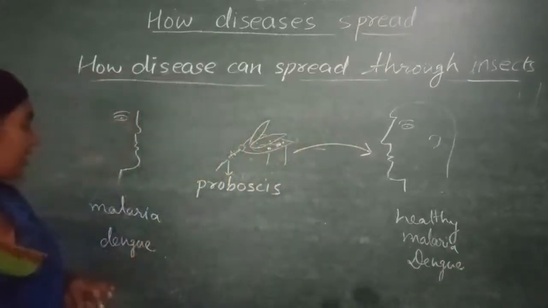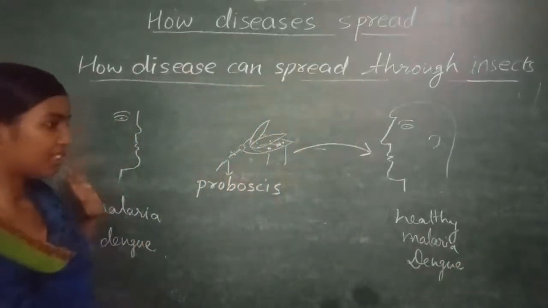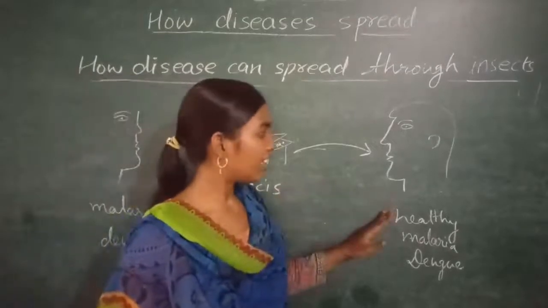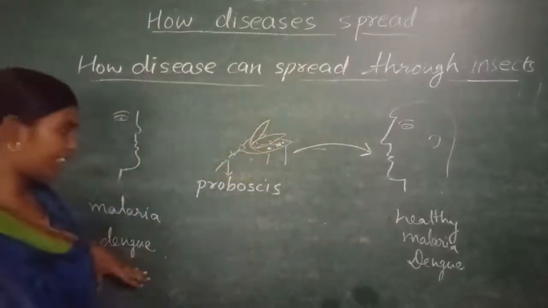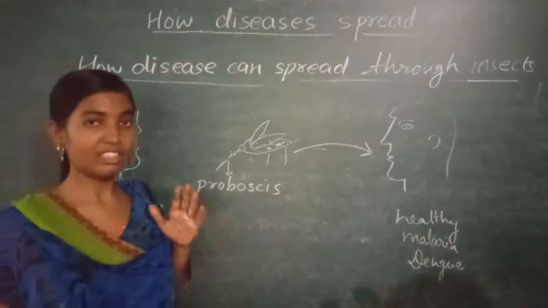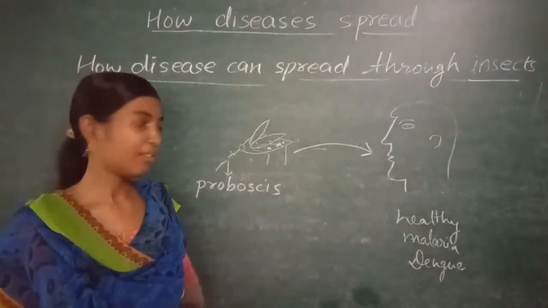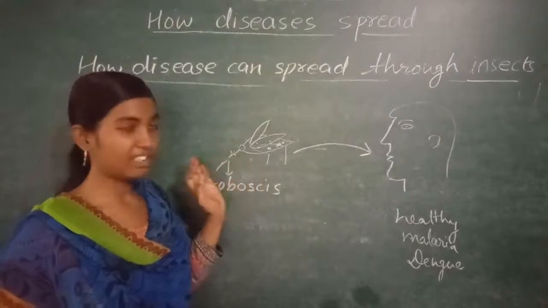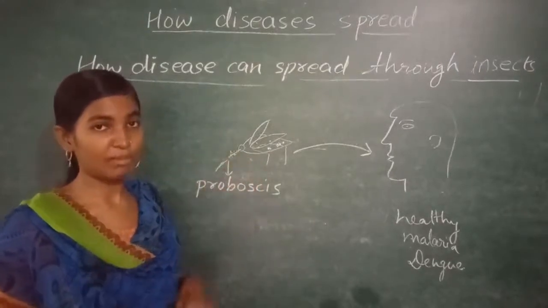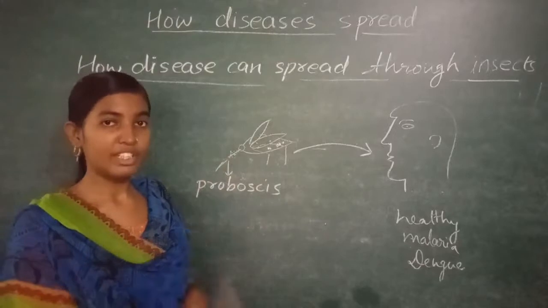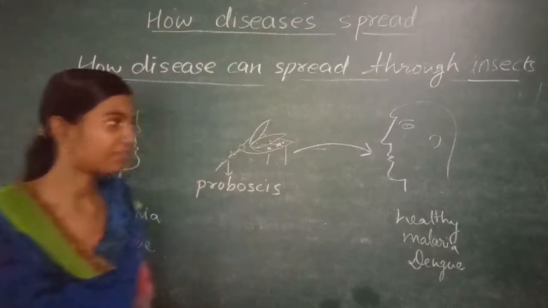In this way, the germs are transferred from an unhealthy person to a healthy person. So these insects can spread various diseases through contact. They take up germs inside their body and then transfer them to the healthy person.